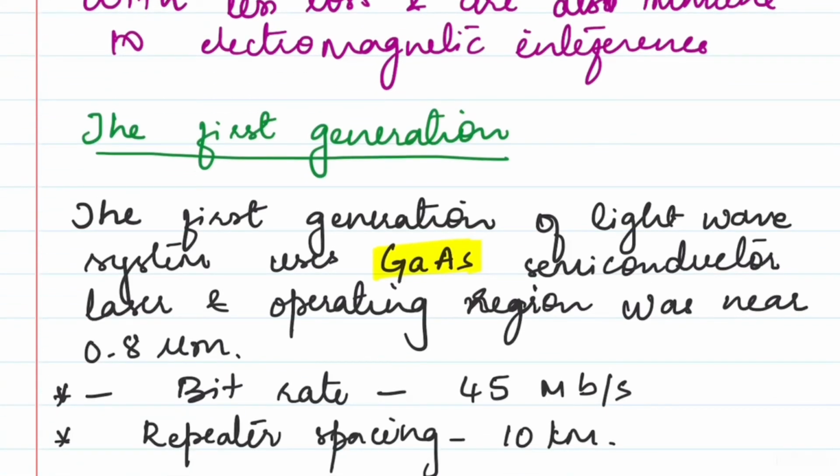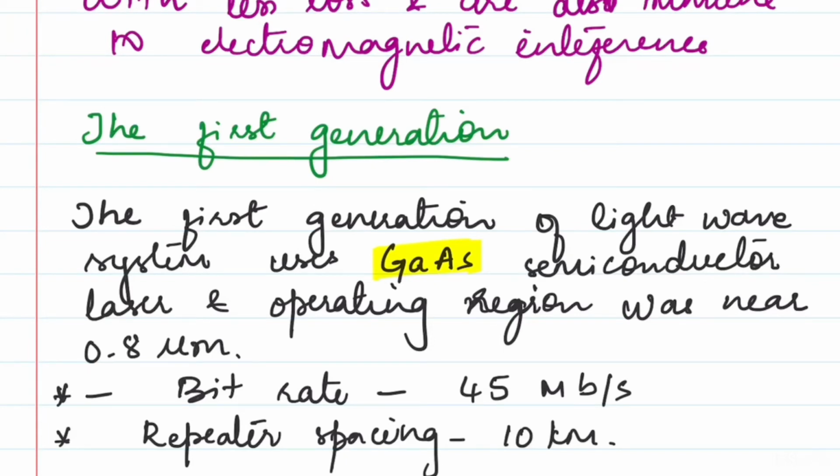Now when we go to the second generation, there was a change in the bit rate, because it became faster. The bit rate was now 100 MB per second to 1.7 gigabytes per second. Clear? Next is repeater spacing. Earlier they were placing repeaters at every 10 kilometers. Now they are placing them at 50 kilometers.